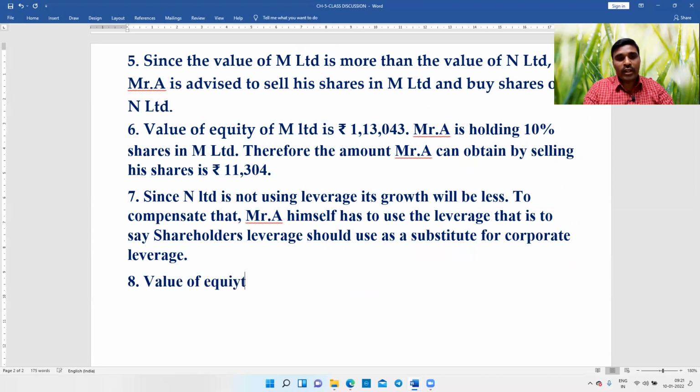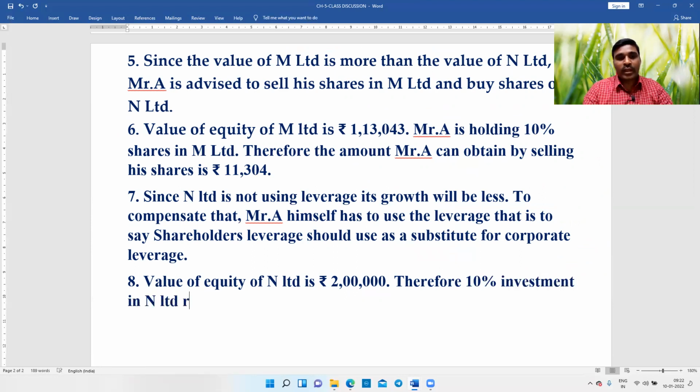Value of equity of N Limited is rupees 2 lakhs. So therefore the 10% investment in N Limited requires rupees 20,000.